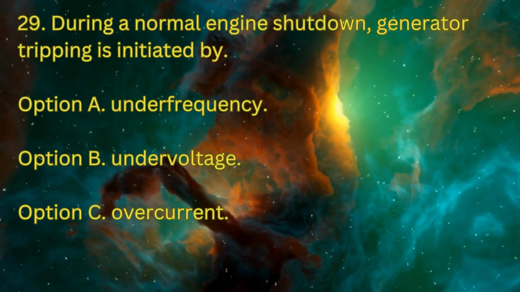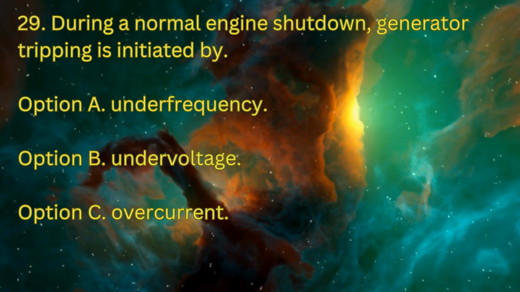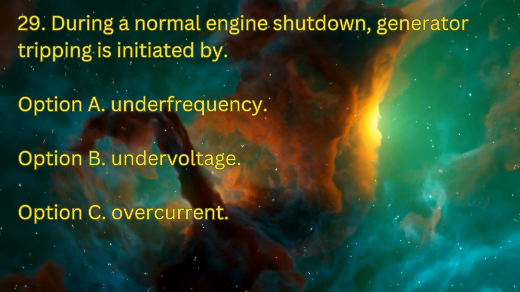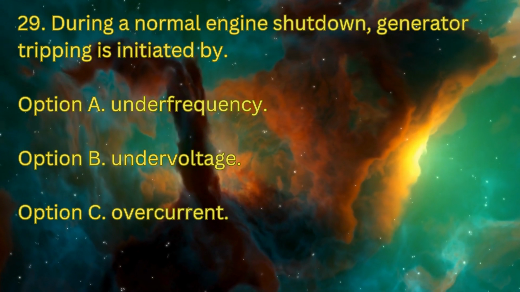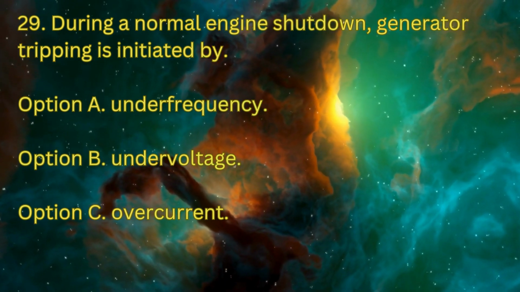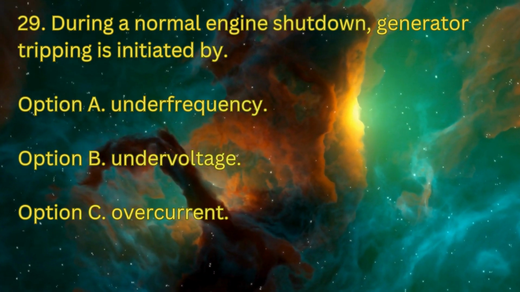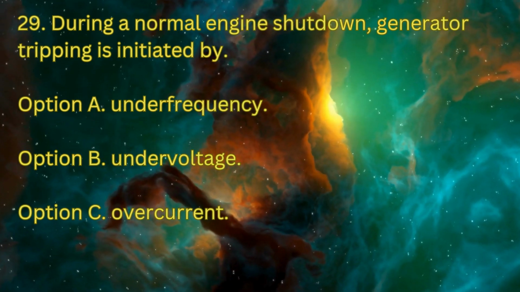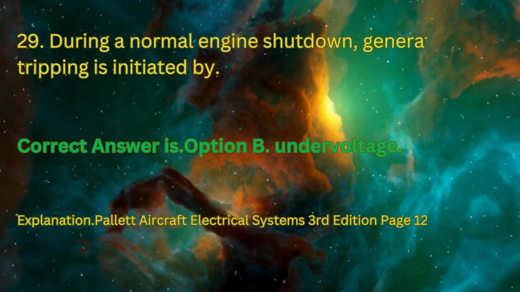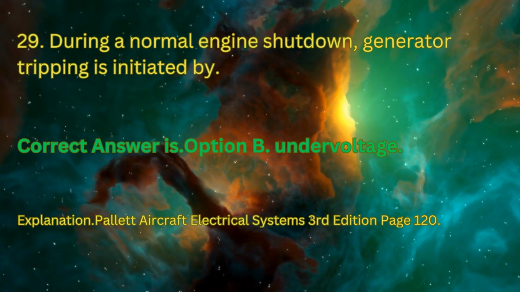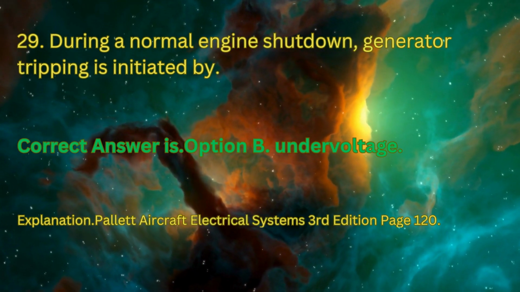Question 29. During a normal engine shutdown, generator tripping is initiated by option A, underfrequency. Option B, undervoltage. Option C, overcurrent. Correct answer is option B, undervoltage.